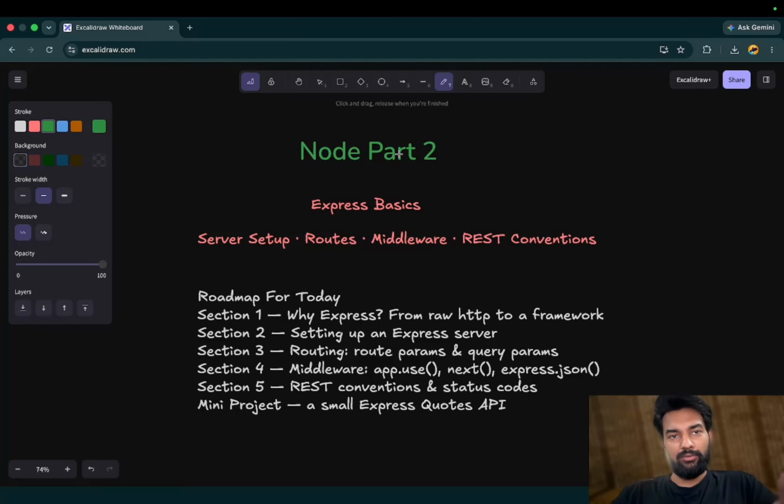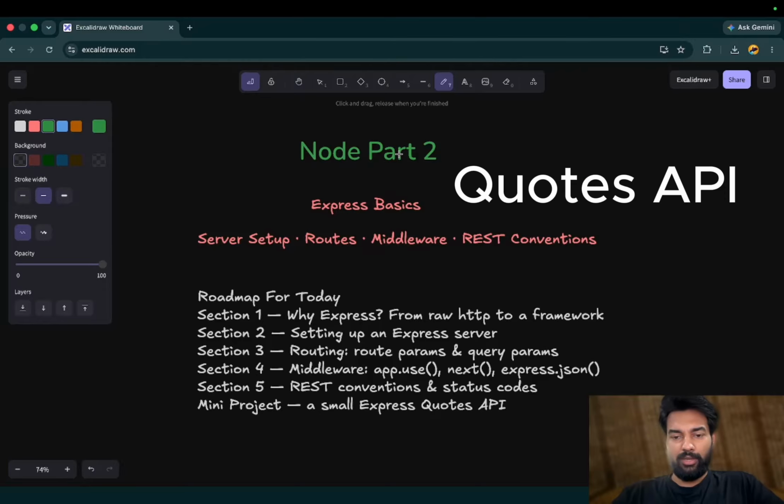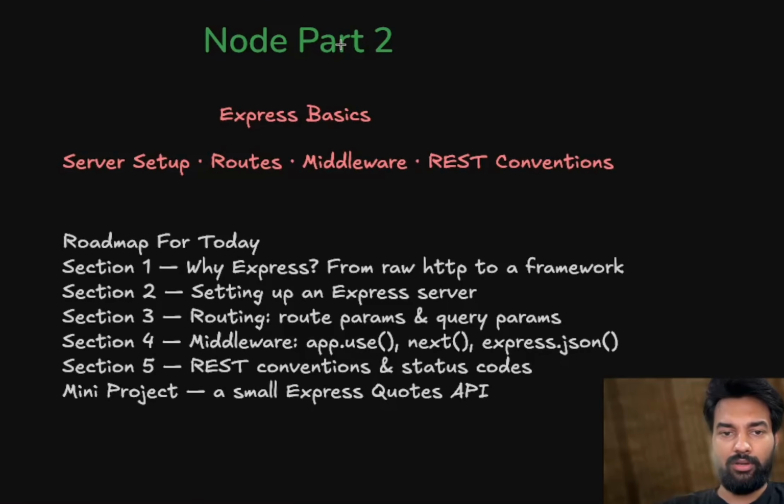And by the end of this video, we will have a working Codes API, with proper routing, how we do it in Express, how we do middleware in Express, ready for CRUD operations, and we will do the Postman testing in the third video. The next video we will do that.